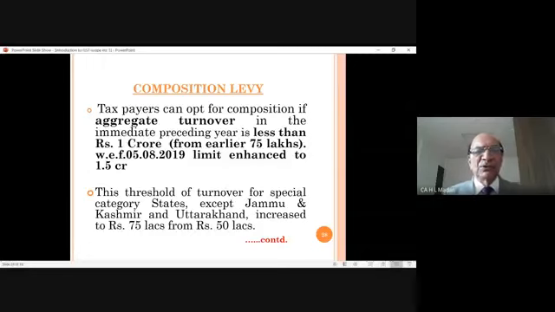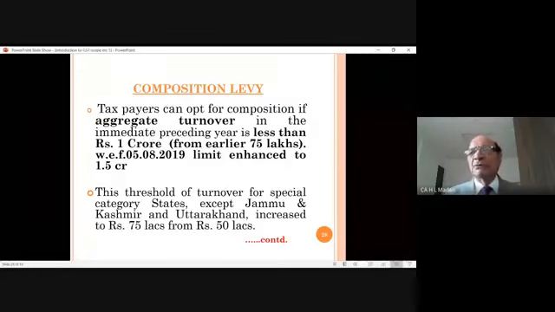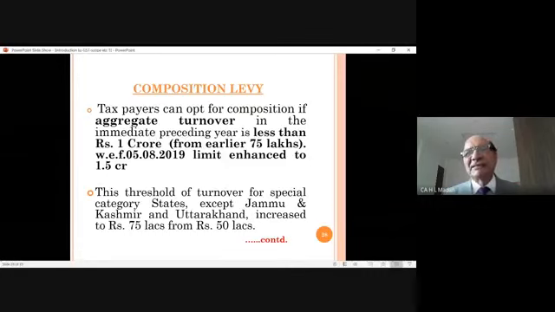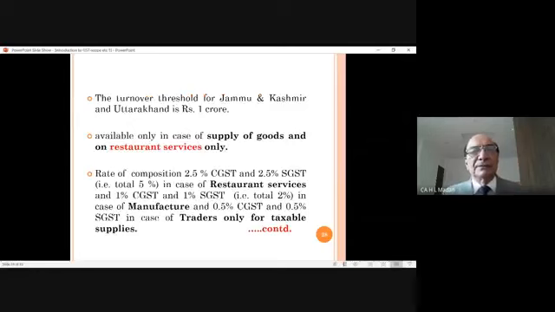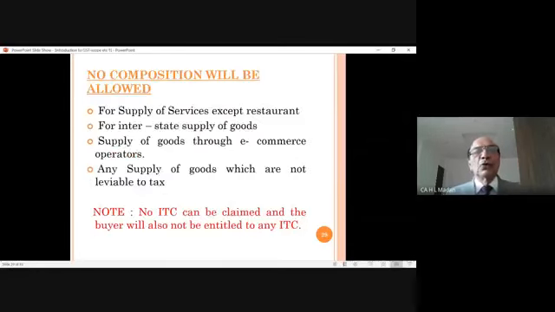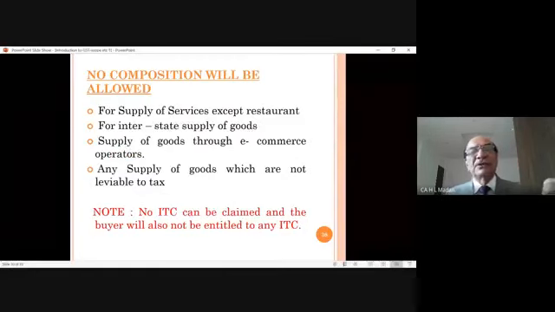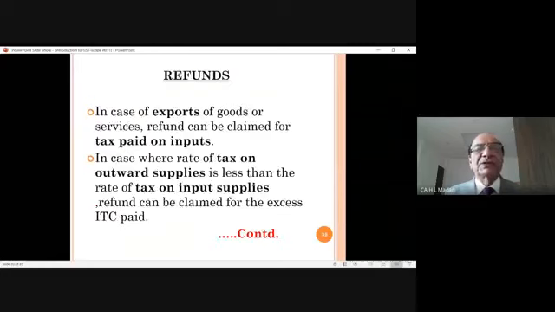And below the threshold, up to 20 lakhs, there will be no need of registration. They need not pay the tax. So composition levy is an easier method of paying and complying with the law if your turnover is less than 1.5 crore. In detail, we will discuss it when the chapter of composition comes. There are certain conditions where no composition will be allowed, but we will study that later in the chapter of composition.